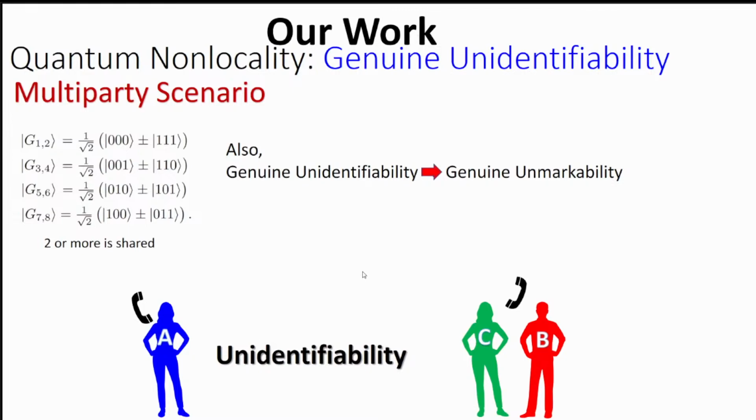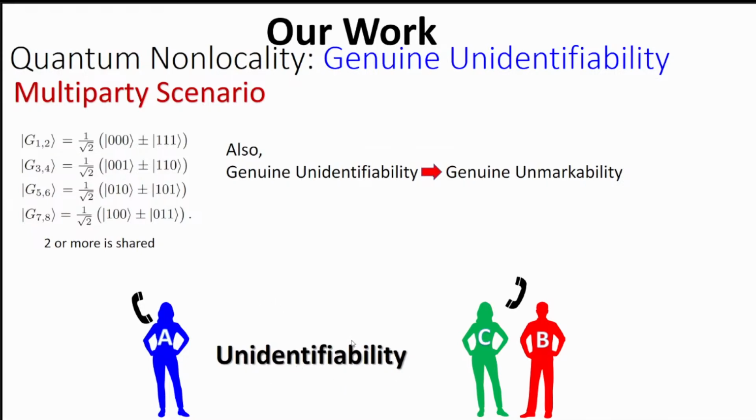So it actually says that this phenomenon is basically part independent. In every party permutation, we have shown that local unidentifiability is retained. That's why we coined this kind of quantum non-locality, local unidentifiability, in the multipartite scenario.